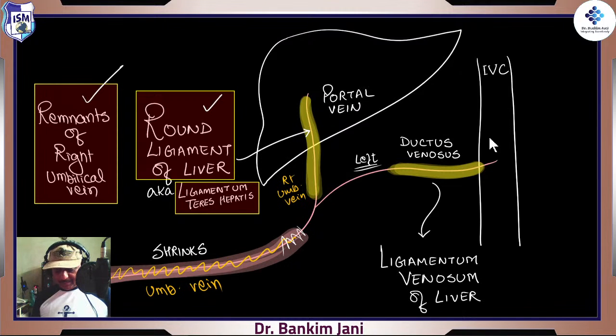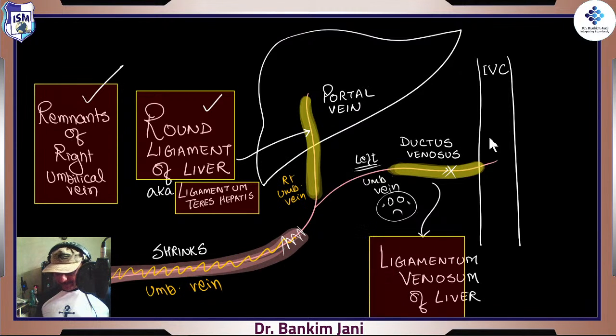So this left umbilical vein also becomes sad, that now there is no need of me. It will say, this ductus venosus is no more needed because there is no blood which can really be taken to the IVC. So this is also gone. So it will say, okay, one more remembrance, ligamentum venosum. So the ligamentum venosum gets converted into that in the memory of the ductus venosus.